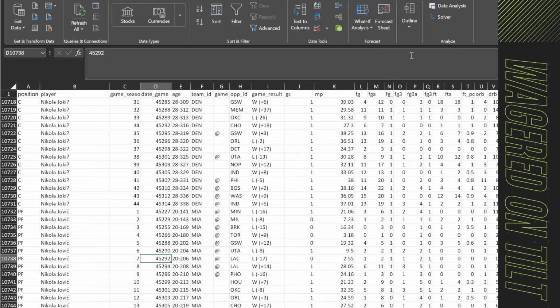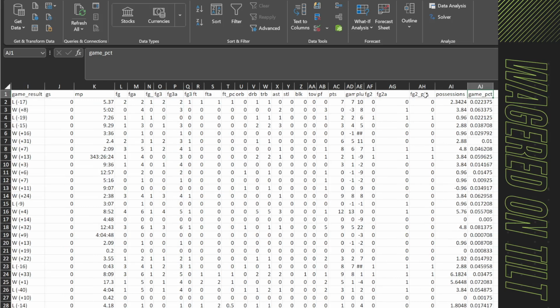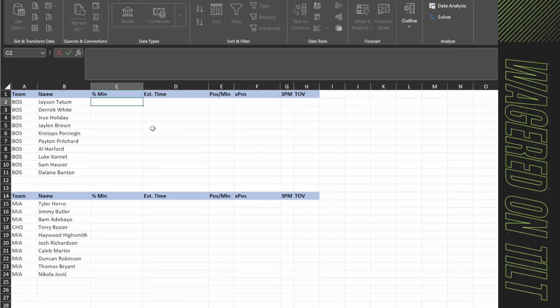Now in here, if we come all the way over and look at this data column, we have percentage of time. We can pull this in and then try and calculate that out. So we're going to say that's column AJ. We want to get the average from column AJ for Jayson Tatum.